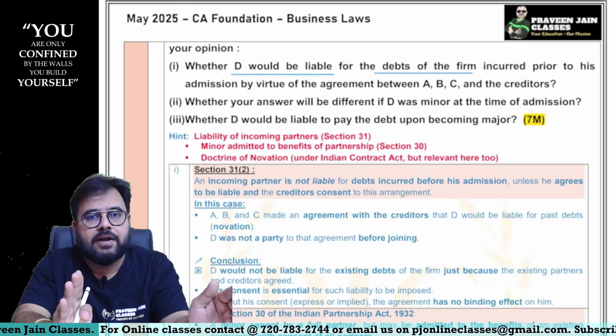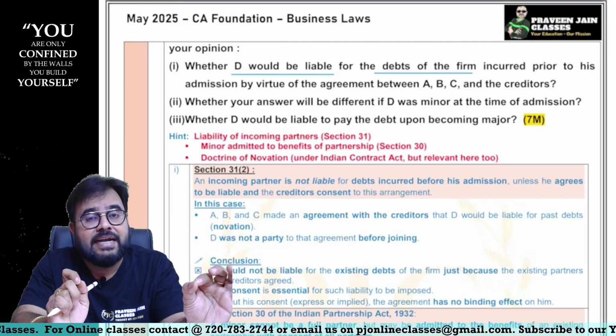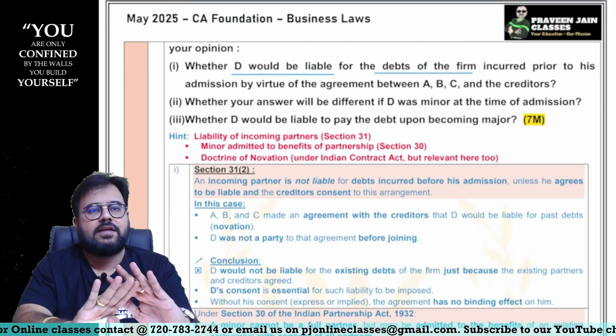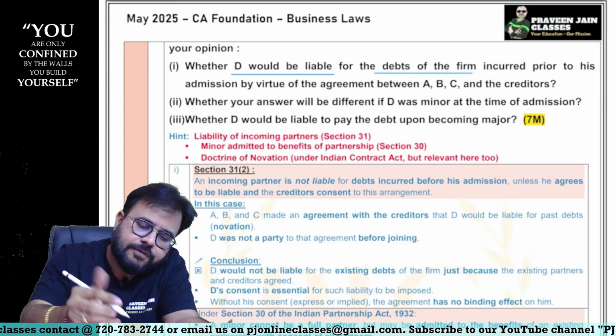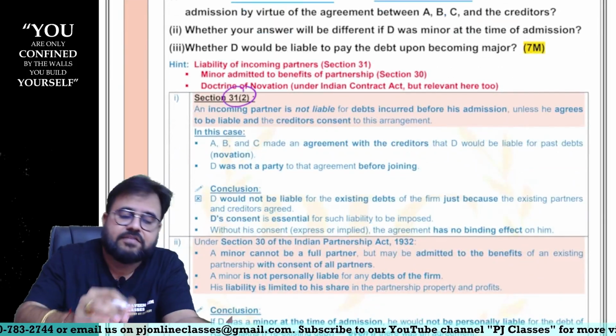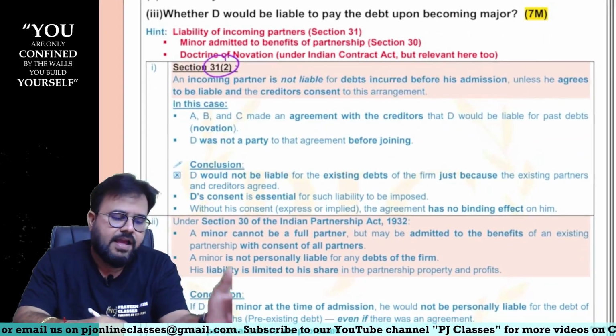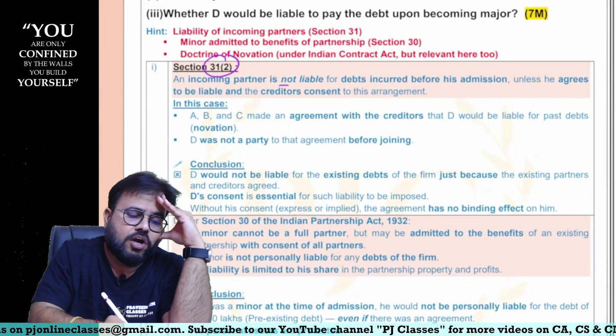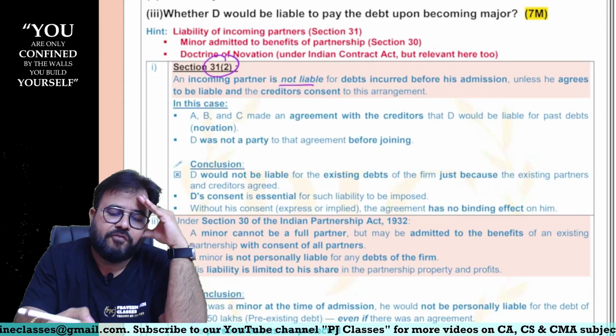Hence, a new, incoming partner who is completely unaware about this particular thing will not be held liable, sir. So the answer is not liable, sir. Section 31, subsection 2, to be precise. An incoming partner is not liable for the debts incurred before his admission.